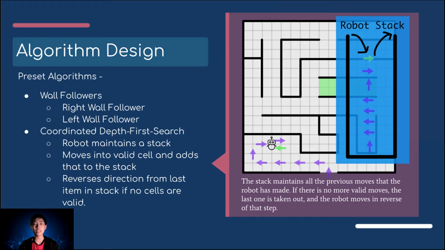If there are no more valid spots that the robot can take, the robot removes the last item in the stack and reverses that path. The robot repeats this until there are no more paths left in the stack. Note that in this maze, the robot will be able to explore the entire maze.